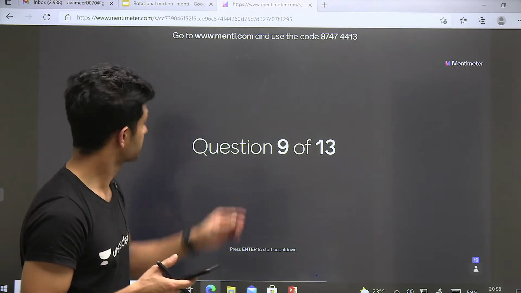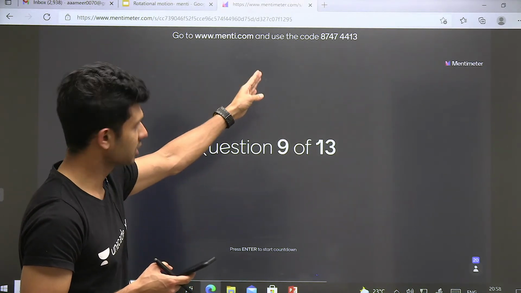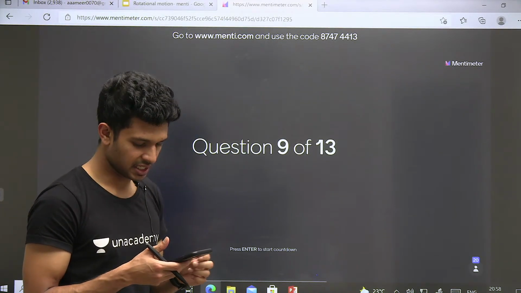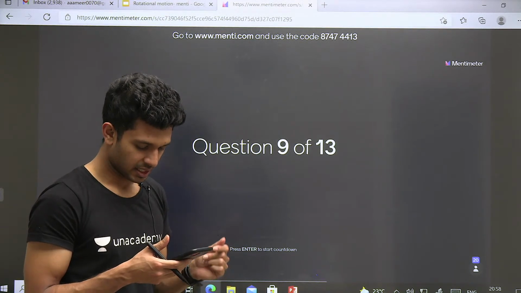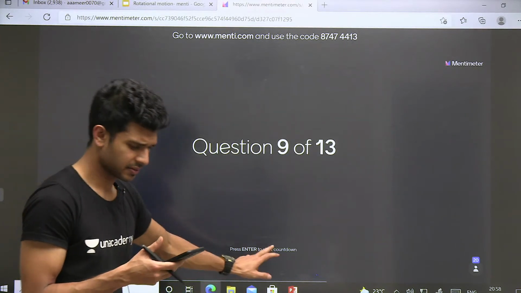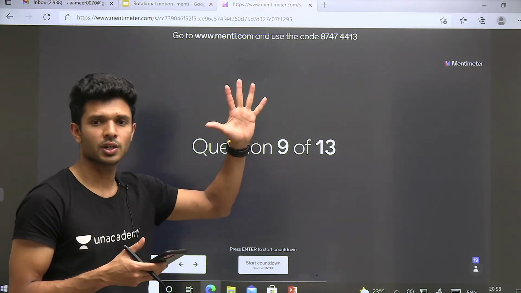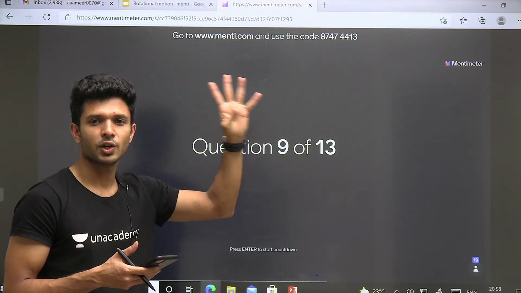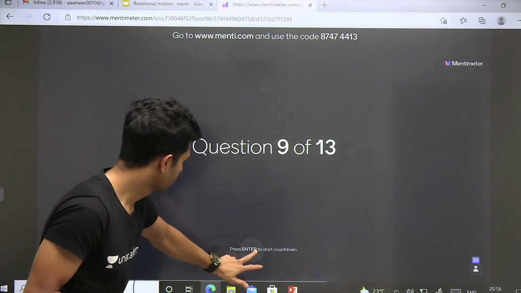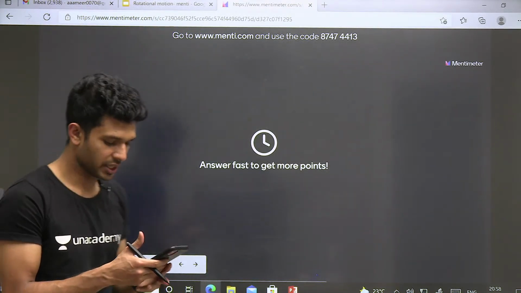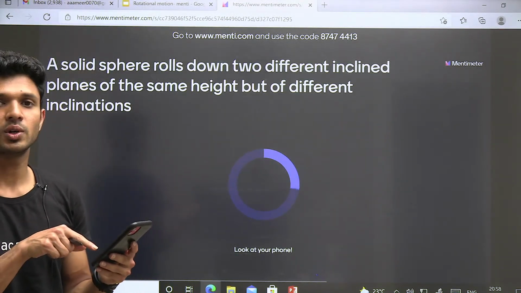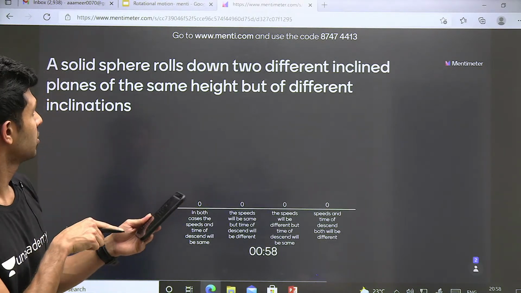So देख ले the code, those who are new here, those who don't know, the code is 87474413. जल्दी जल्दी जल्दी. Ritima, yes. Unknown. Okay, very good. Shall we start? शुरू कर सकता है ना? 5 seconds for new students who haven't joined. Jaldi se 5, 4, 3, 2, 1. शुरू कर ले. Okay, शुरू कर दिया. 9th question. Yes, Ritu is helping out all the students. The code is also given by Ritu 87474413. Yes, it is correct.